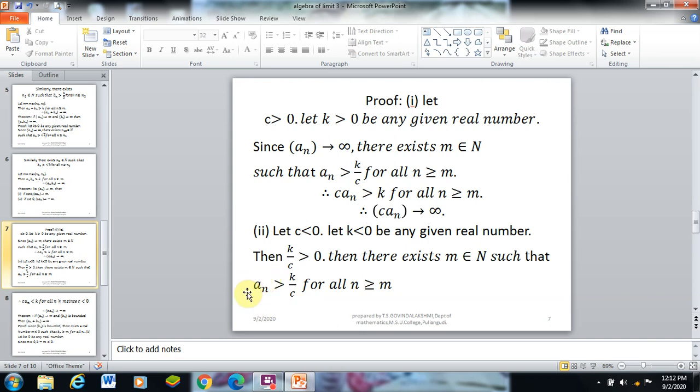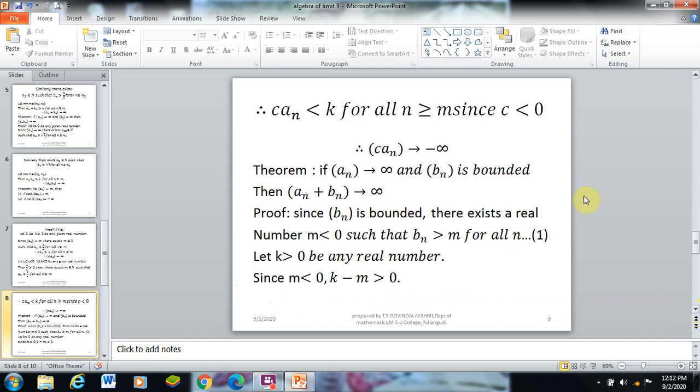Multiplying by the term c, we get c·a_n less than k. Here c is negative, so when multiplying, the inequality changes: c·a_n less than k for all n greater than or equal to m. Since c is less than 0, multiplying changes the inequality, so c·a_n is less than k for all n greater than or equal to m. Therefore, c·a_n diverges to minus infinity.